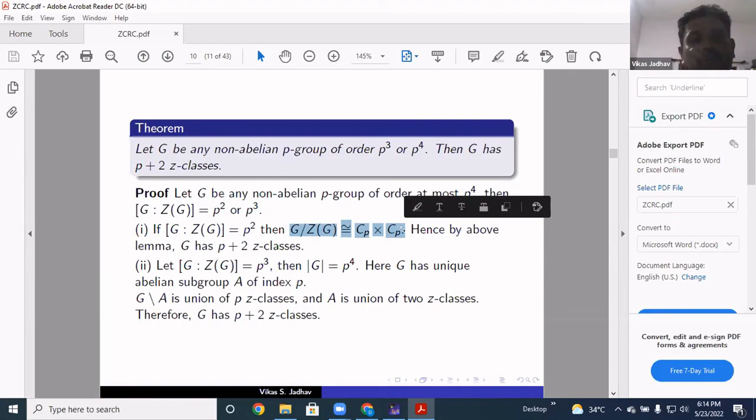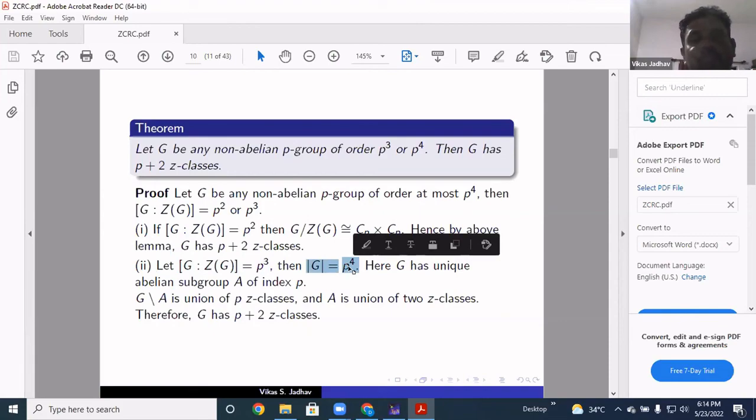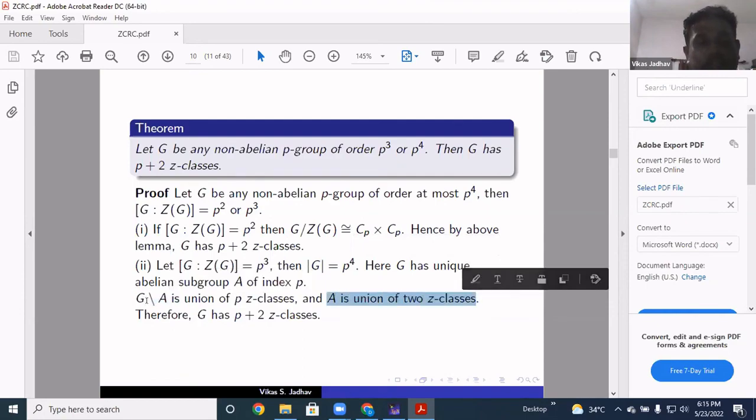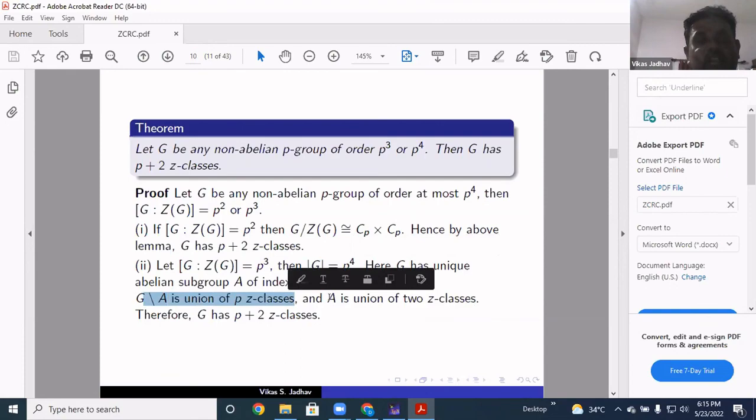Hence, by the above lemma, G has P plus 2 Z classes. And if the index of the center is P cube, then the order of G is P raised to 4, and G has a unique abelian subgroup A of index P. In this case, G minus A is a union of P Z classes and A is a union of two Z classes. So in all, we have P plus 2 Z classes.